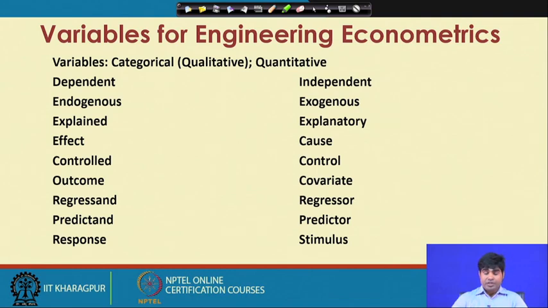So, what I have mentioned earlier is that one of the biggest requirements in the process of engineering econometrics is to understand the variables. Variables can be of two types, a dependent variable and an independent variable, and the dependent variable can be qualitative or quantitative, that is numeric, and independent variables can again be quantitative or qualitative, which we have already highlighted in our previous lecture. But I am highlighting this once again, because it is very important for any kind of regression modeling.